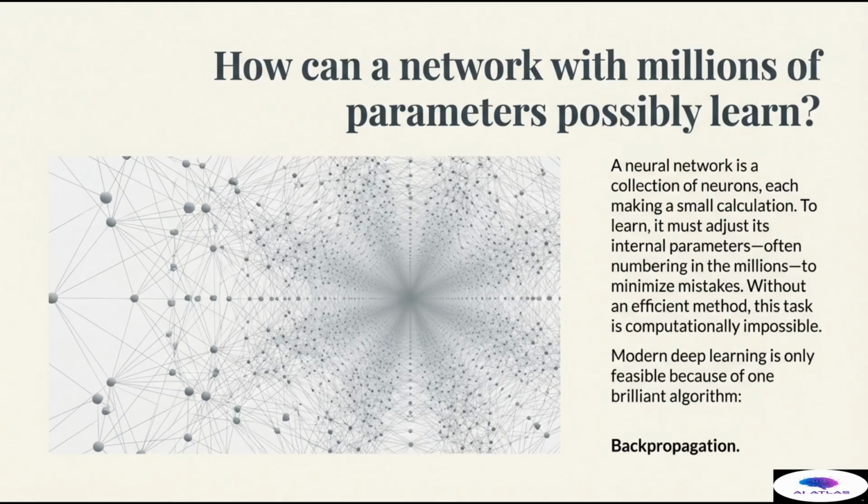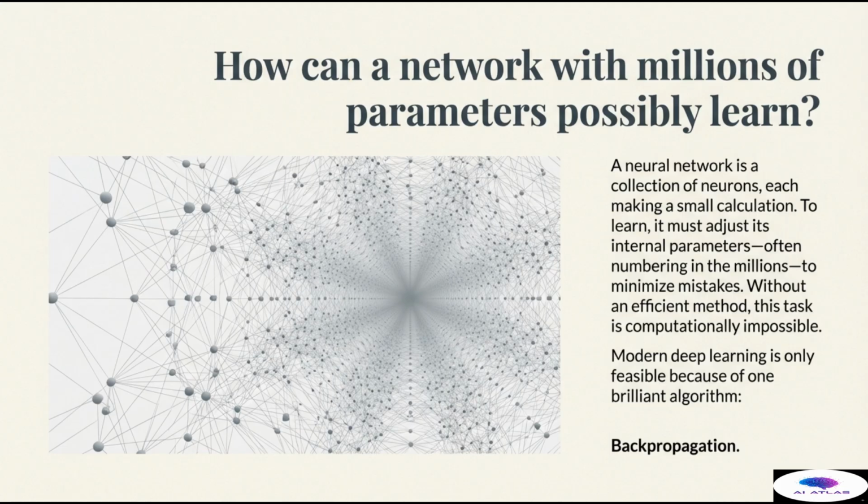Welcome back to our deconstruction of the artificial mind. We've established that a modern neural network is a powerful, hierarchical system built from millions, often billions, of adjustable components called parameters or synaptic weights. This immediately presents a fundamental question. How can a network with millions of parameters possibly learn?